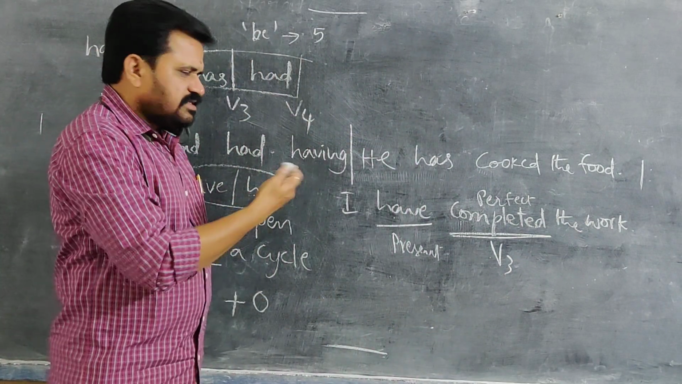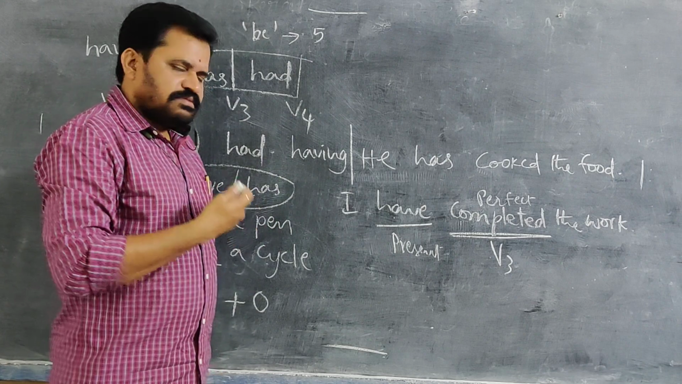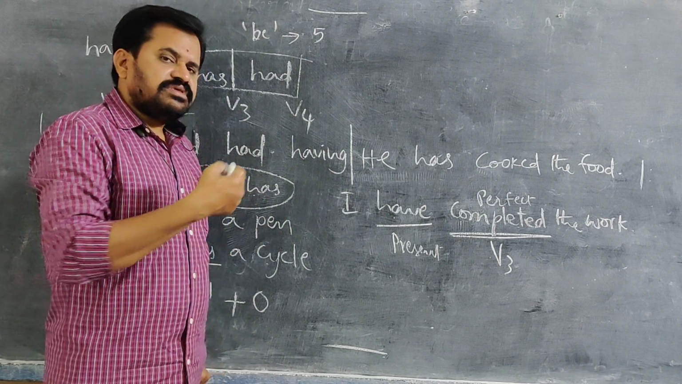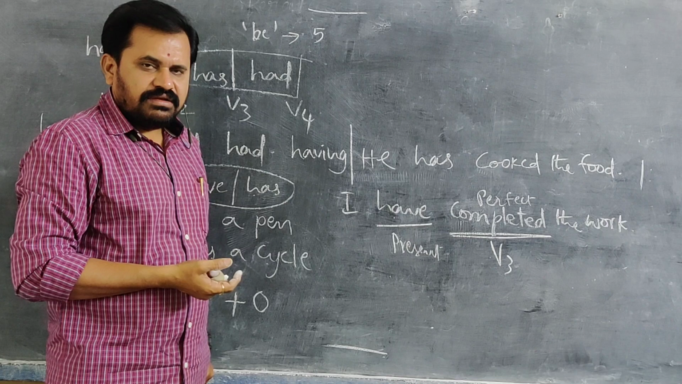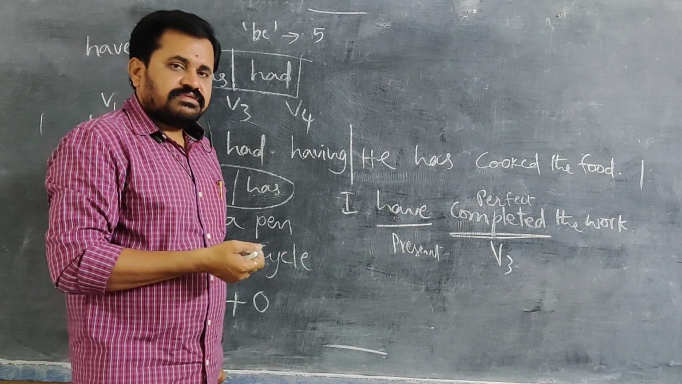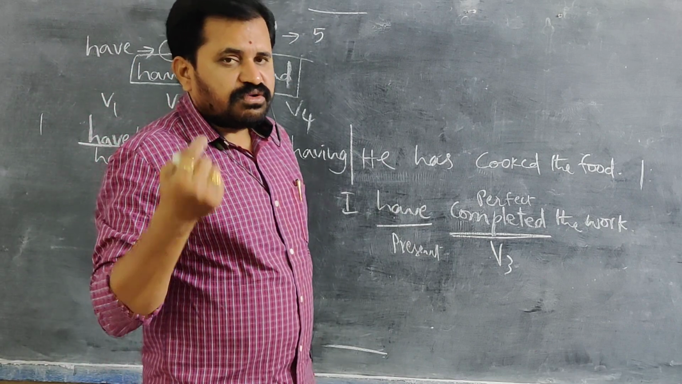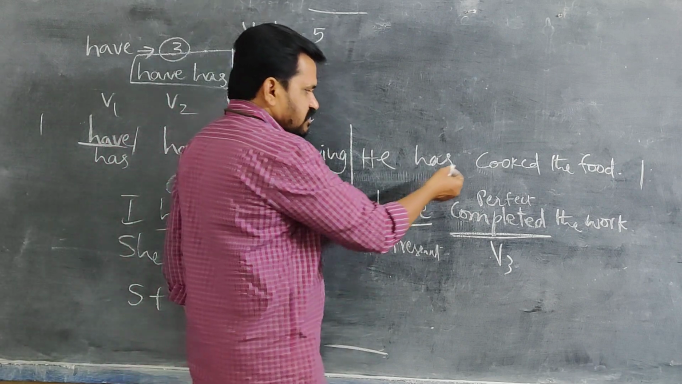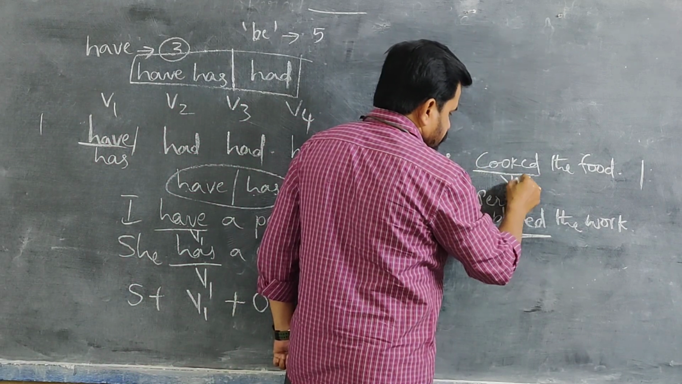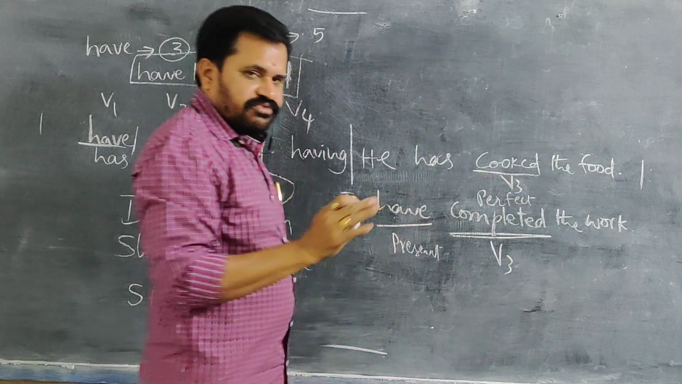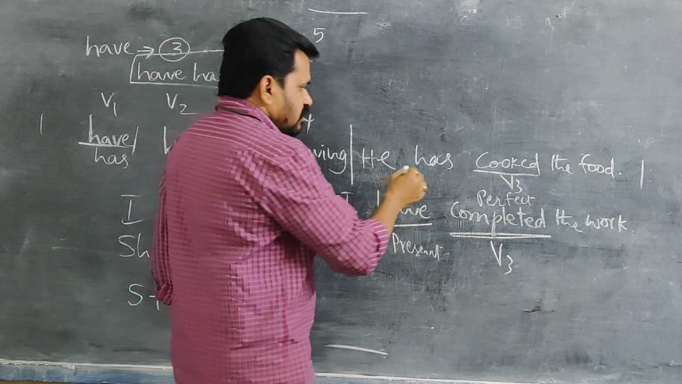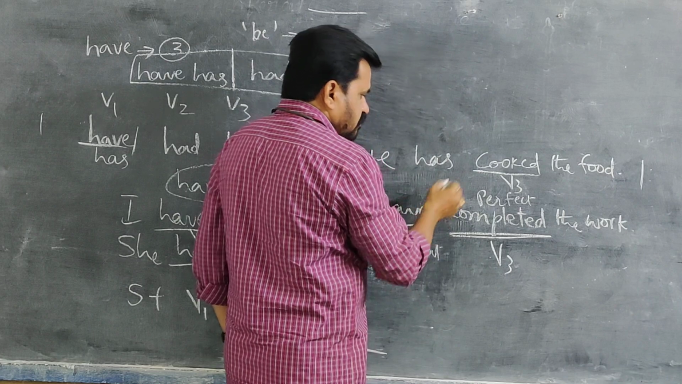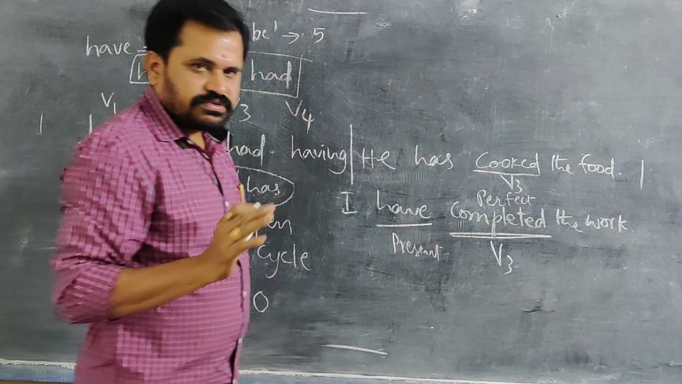Any sentence you can. He has played football. He has paid the bill. He has gone to market. If you want to say anything after this, it should be V3, not V2 or V1 or V4. After has or have, always V3 is eligible to use.